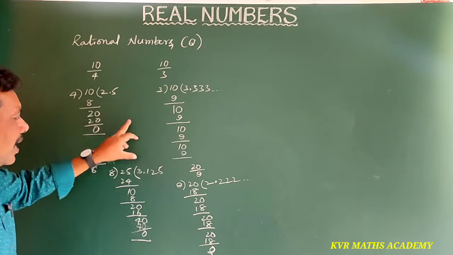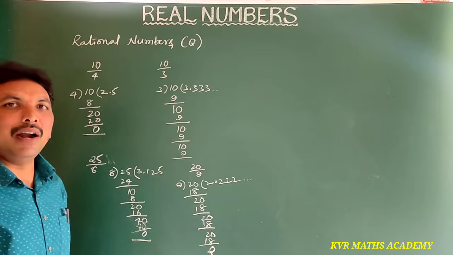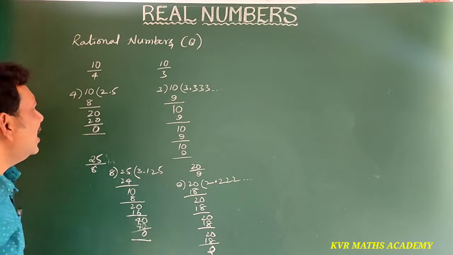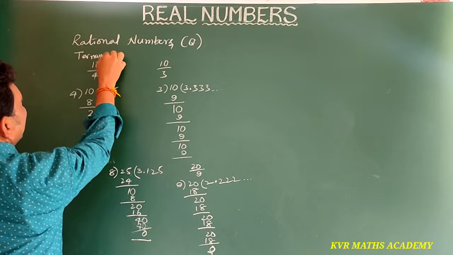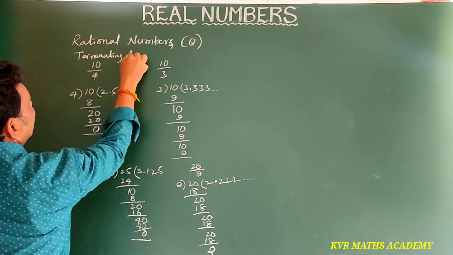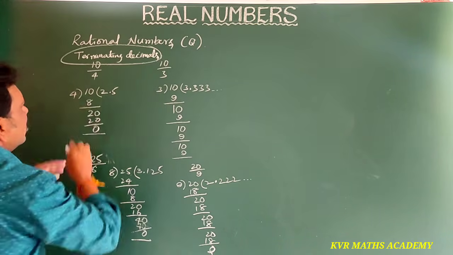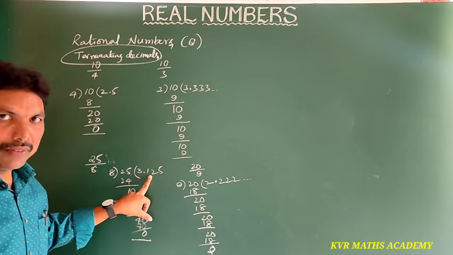So these decimals are called terminating decimals. After the decimal the numbers have stopped.